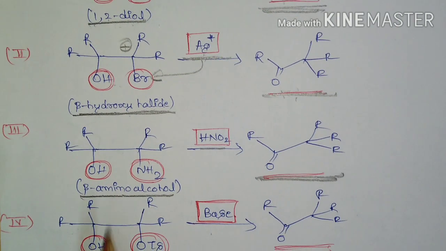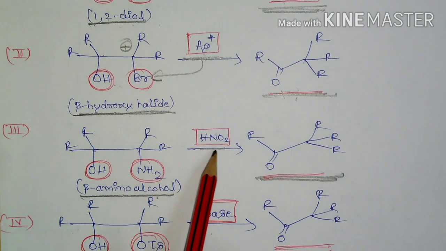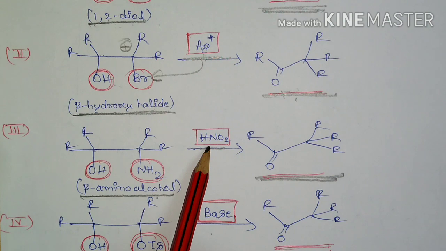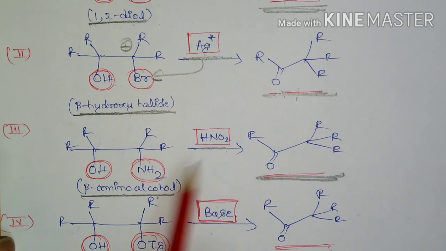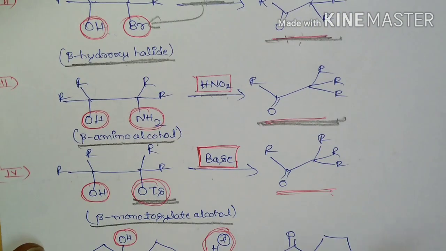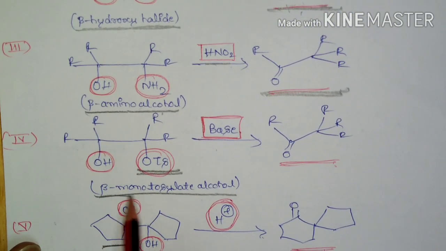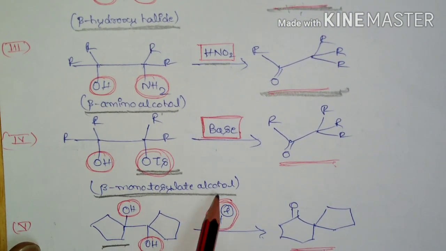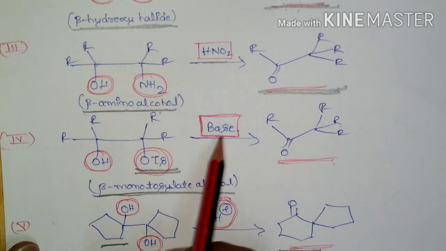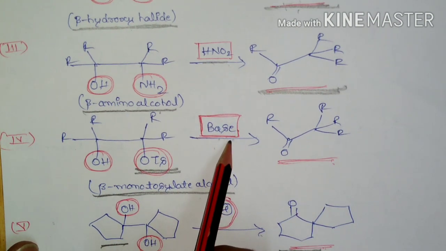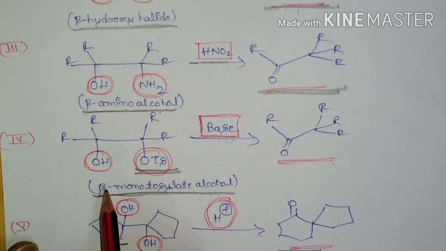The third substrate is beta amino alcohol, which on treatment with nitrous acid takes place through formation of a diazonium salt to form the corresponding carbonyl derivative. The fourth substrate is beta monotosylate alcohol. Here the catalyst is not acid, it is a base. So it is a base catalyzed pinacol-pinacolone rearrangement to form the carbonyl product.